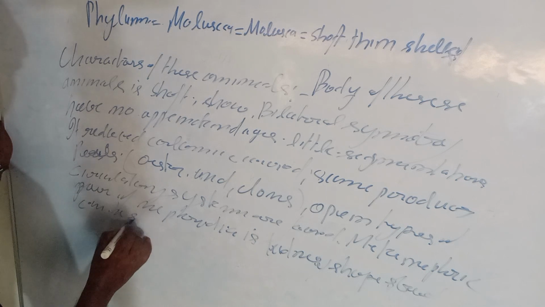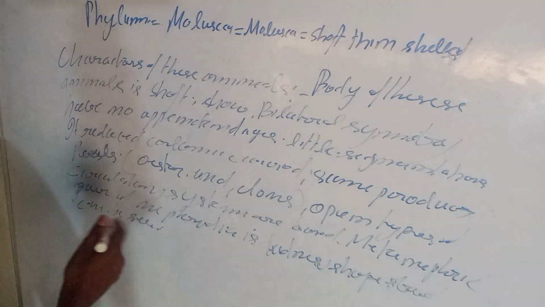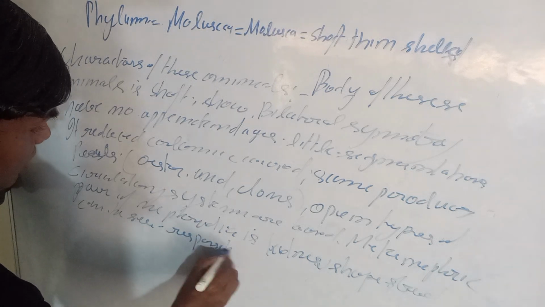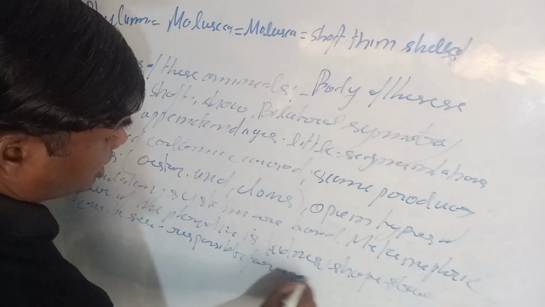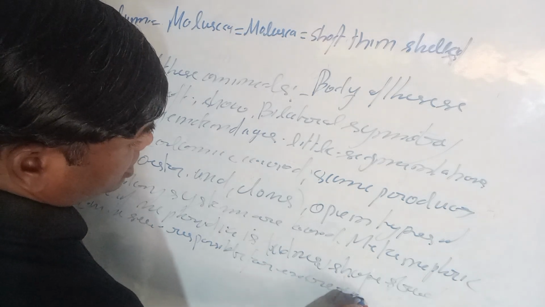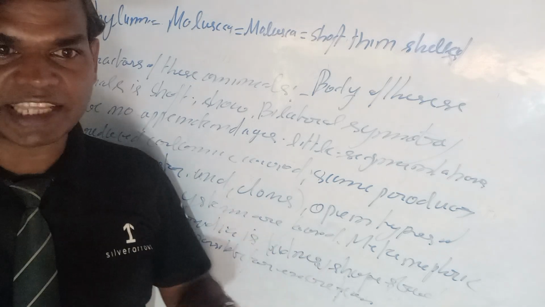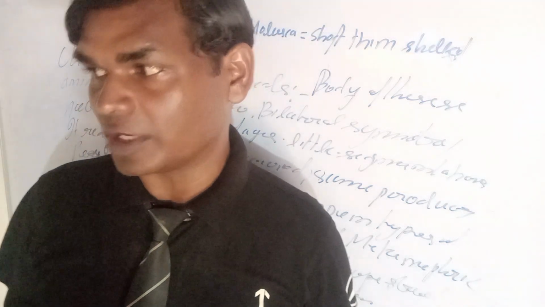The metanephric nephridia are responsible for excretion, because excretion is the process through which unwanted materials are discharged from the body, as they are harmful for our body.